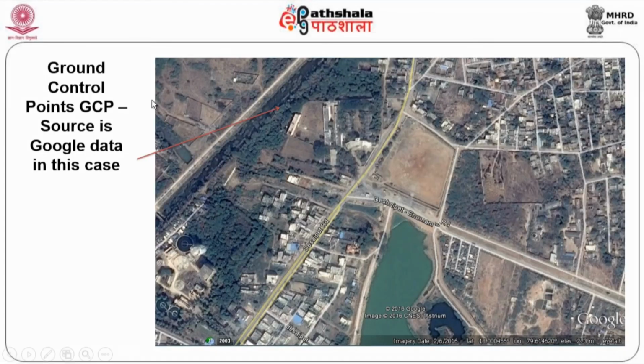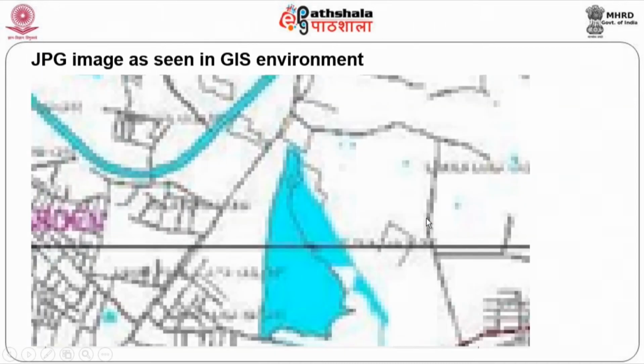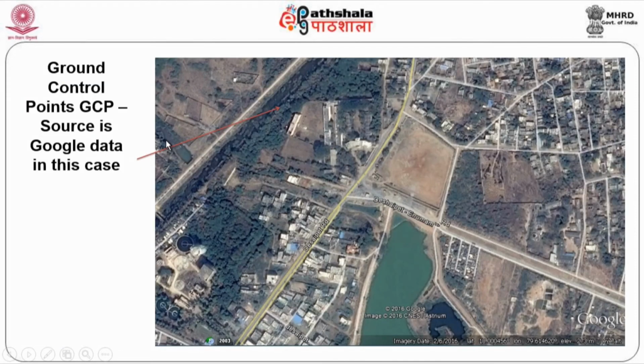This DGPS survey is invariably done, say, in the case of your satellite data. Whenever you have satellite data, you use that. See, what we are going to do now is get the ground control points of this particular point of intersection from, say, Google. So, I have just identified this particular point, and you can also see the next one here. So, the same point I can see at both places, isn't it?